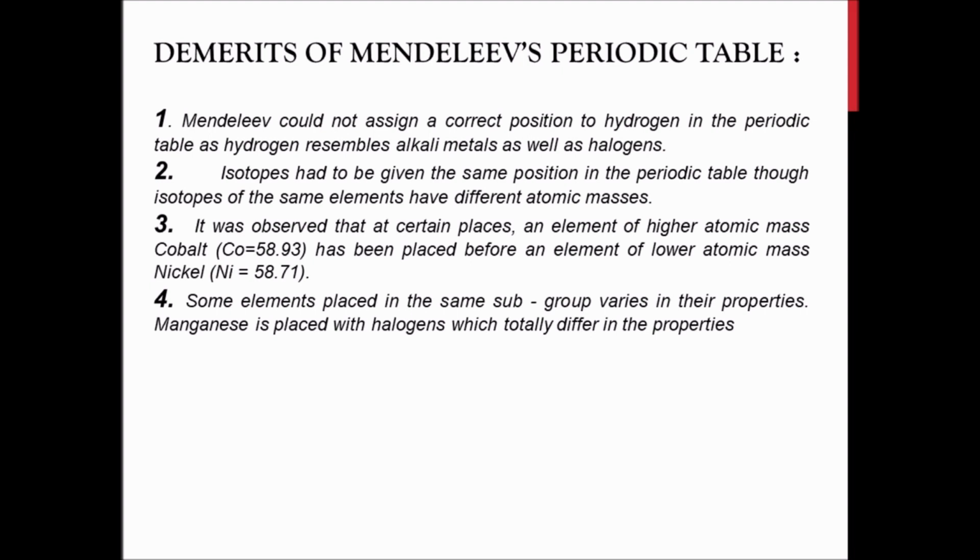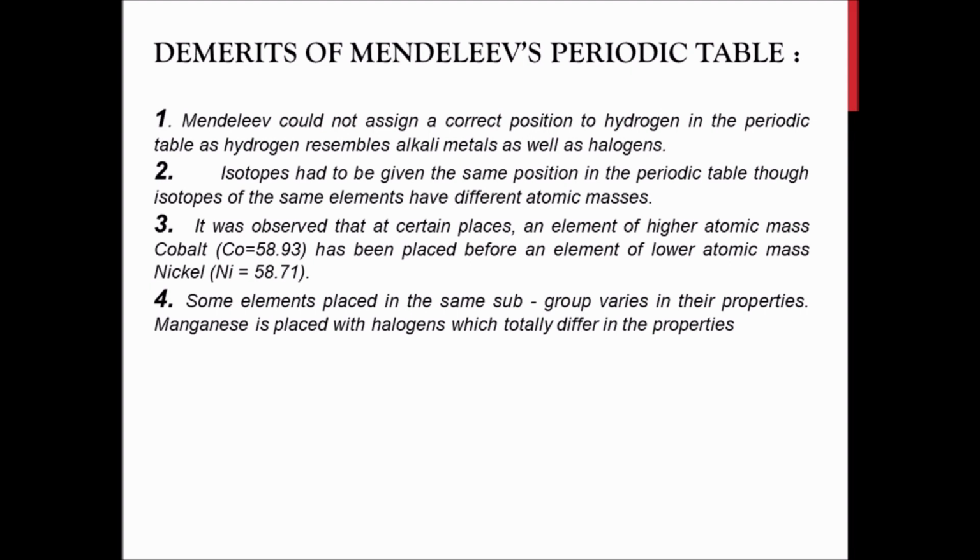The fourth demerit was that some elements placed in the same subgroup vary in their properties. Manganese is placed with halogens, which have totally different properties. That was one of the main issues. Even though he arranged elements according to atomic masses and according to chemical and physical properties, some elements came into a group whose properties they do not share. For example, manganese came into the halogen group, though it has no similarity with the properties of halogens. So these were the demerits of Mendeleev's periodic table.